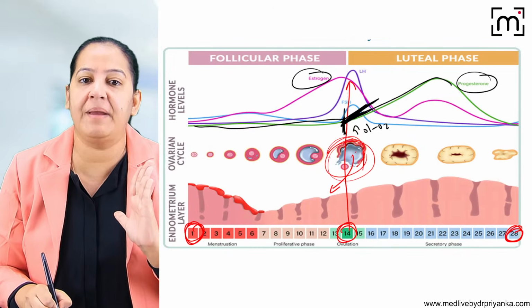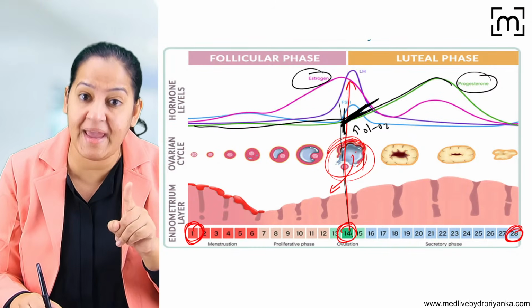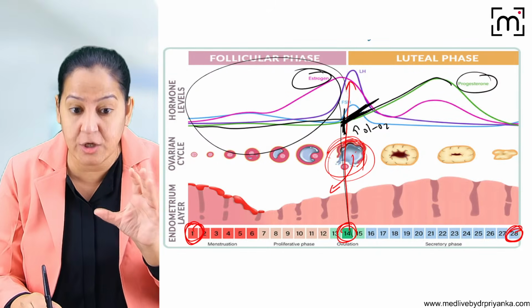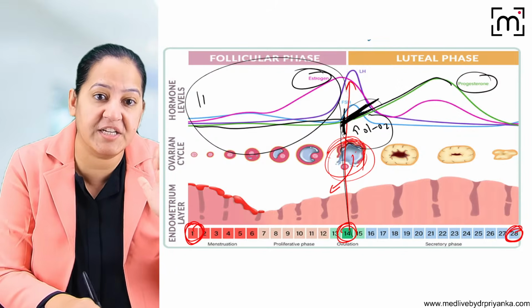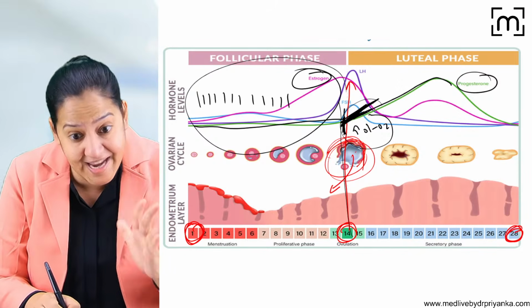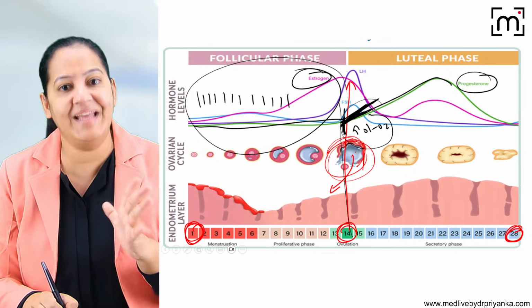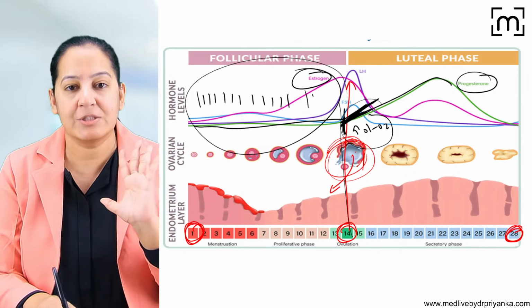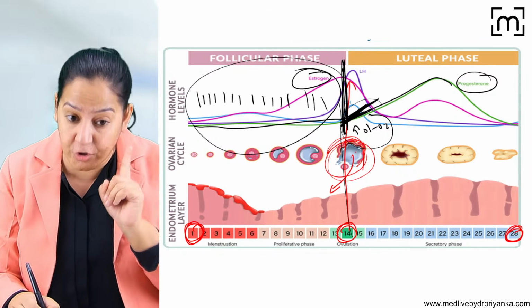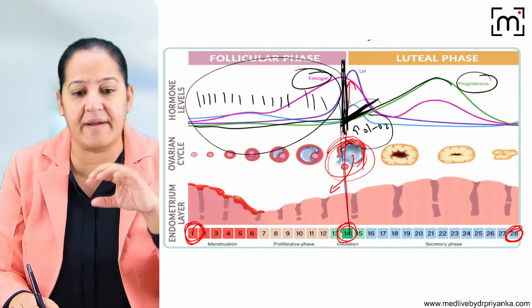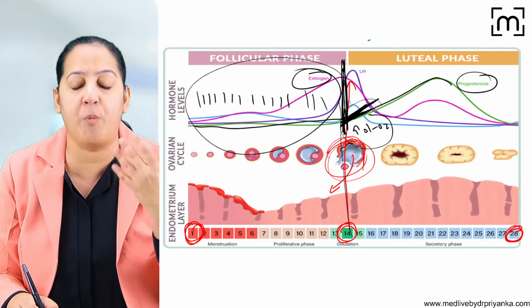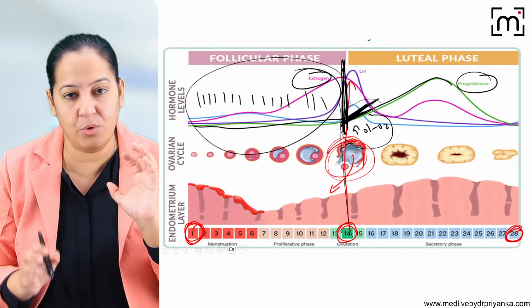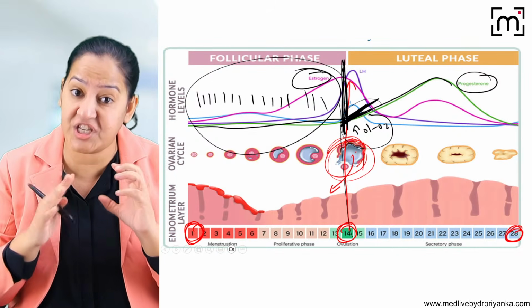So the day the female ovulates, she may have a temperature a little bit higher than the regular temperature. She may notice the change only if she is measuring the temperature daily at the same time with the same thermometer, the first thing she does in the morning. So on the day of ovulation, she will come to know that today the temperature is a little bit higher than usual, that is 0.3 to 0.5 degrees Celsius. So today maybe I have ovulated. This is how the female can judge that today she has ovulated.